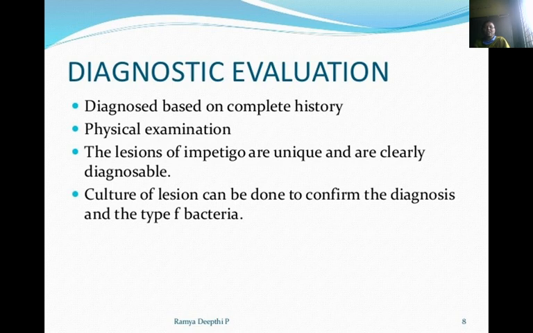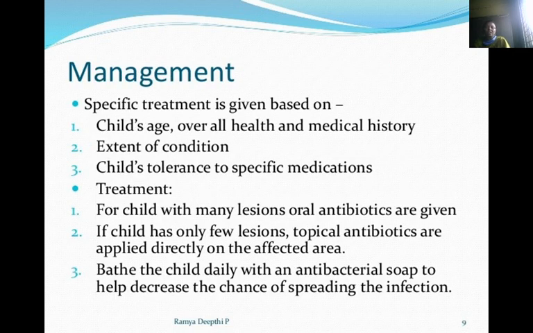The diagnosis is based on the complete history and physical examination. The lesions of impetigo are distinctive and are clearly diagnosable. Culture of the lesions can be done to confirm the diagnosis and type of bacteria. Management is based on the child's age, overall health and medical history, extent of condition, child's tolerance to specific medications. For the child with many lesions, oral antibiotics are given. If the child has only a few lesions, topical antibiotics are enough for the affected area.